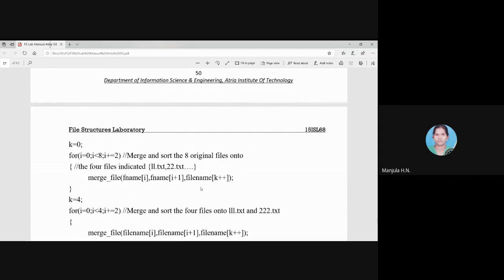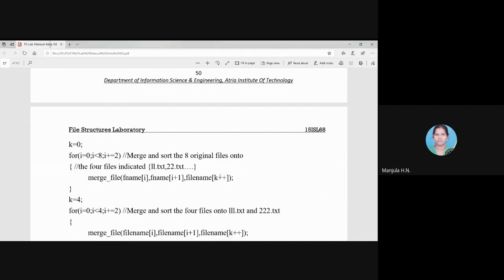Similarly, in the next step, file name of i will be 0 and 1. Next, after incrementing by 2, i will be 2. File name of 2 and file name of 3 will be merged and stored, and you can see here post increment is there. After storing the data, it will increment, and that value will be used for the next looping.